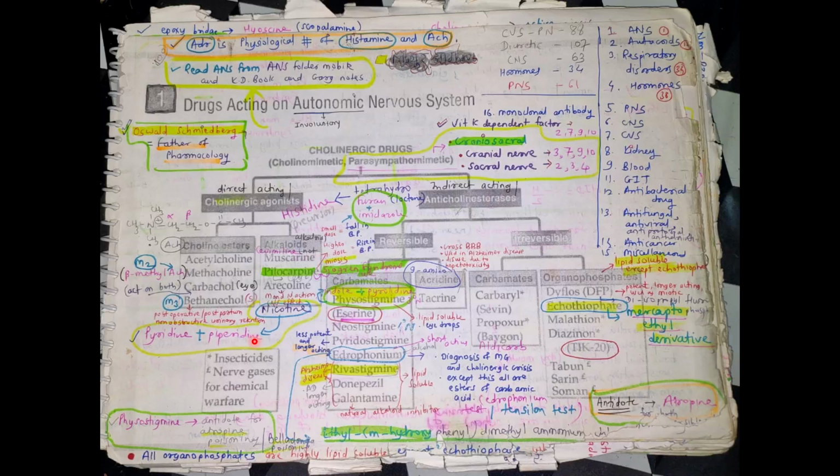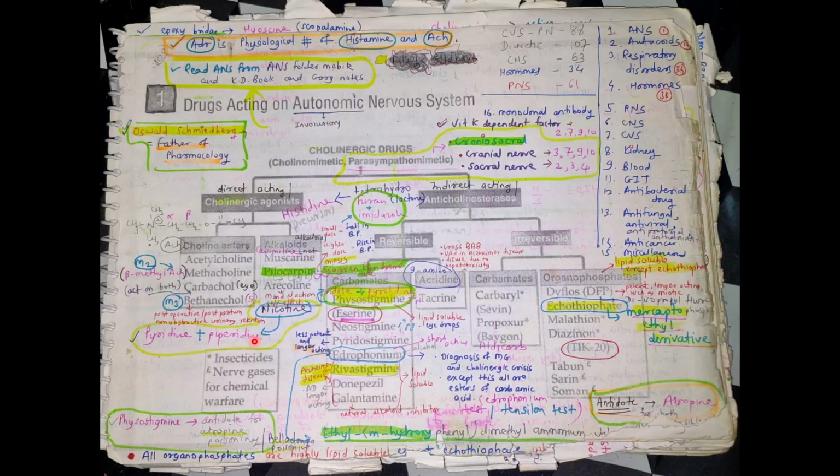Today we are going to discuss the first classification, ANS, the autonomic nervous system. So, drugs acting on the autonomic nervous system. First we look at the classification: cholinergic drugs, cholinomimetic, parasympathomimetic.